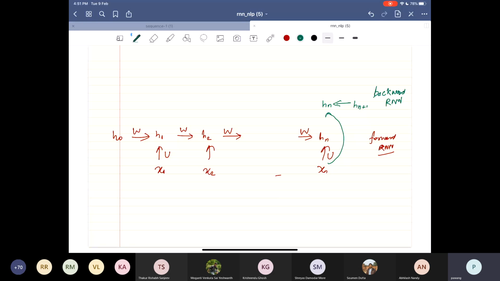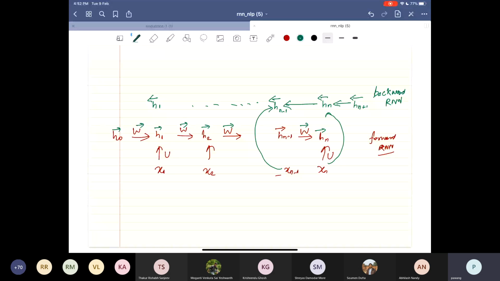So I have something like hn plus 1 backward, hn, and let me also put xn minus 1, and this was hn minus 1 forward, and this goes to give me hn minus 1, and so on up to I get h1 in the backward direction.